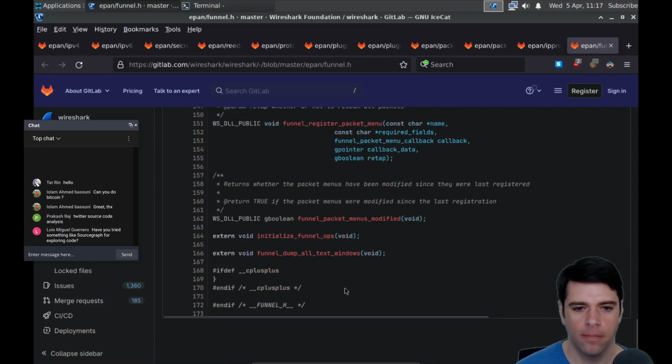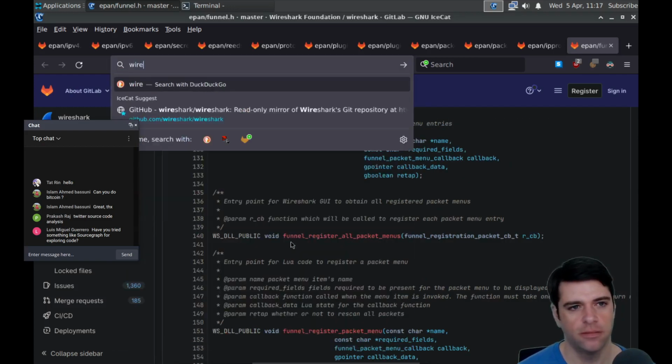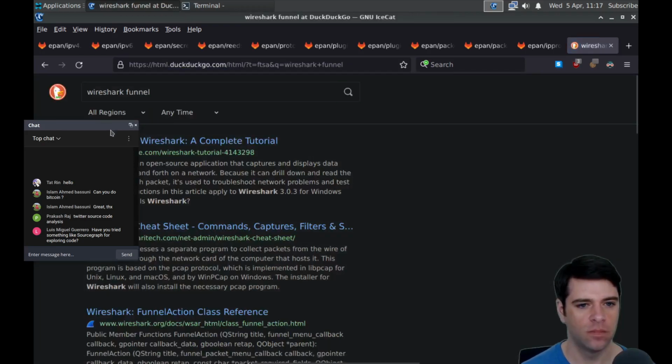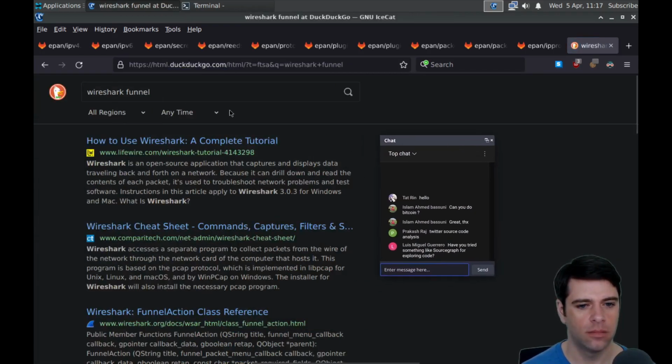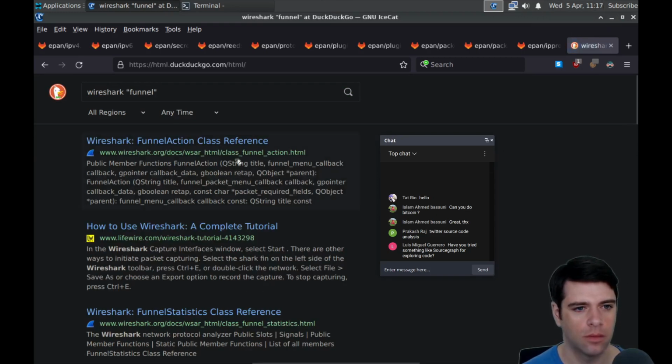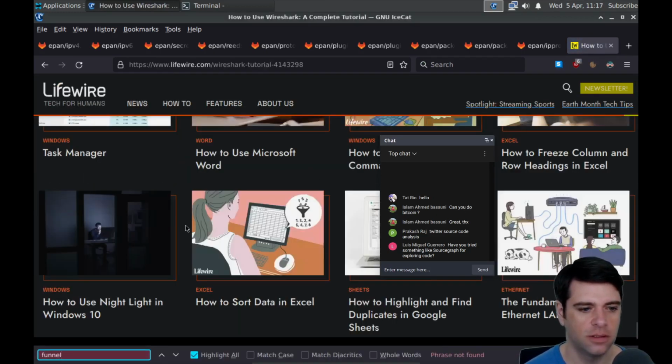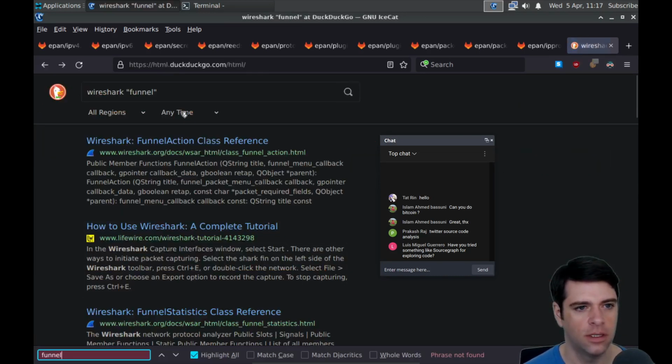Okay. We look at Wireshark funnel. Yeah, sure. I really just want to know about funnels though. Funnel action. You think this is actually going to mention funnels? No, of course not. Let's try Google. Let's try this funnel action thing.